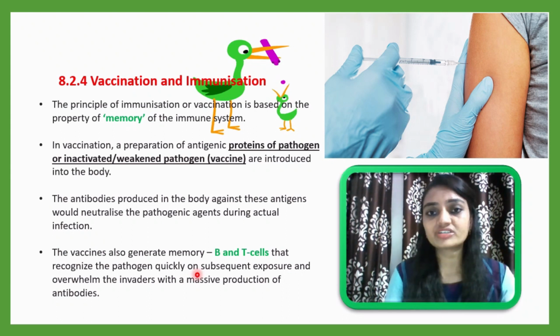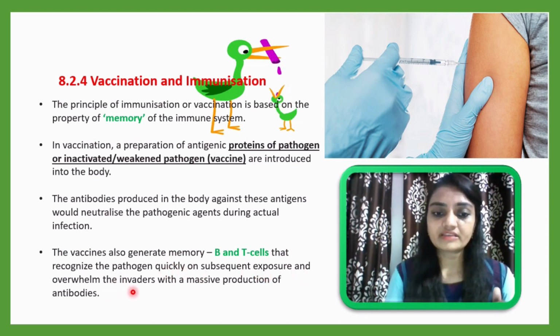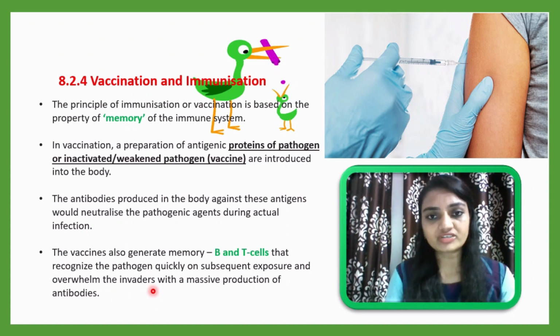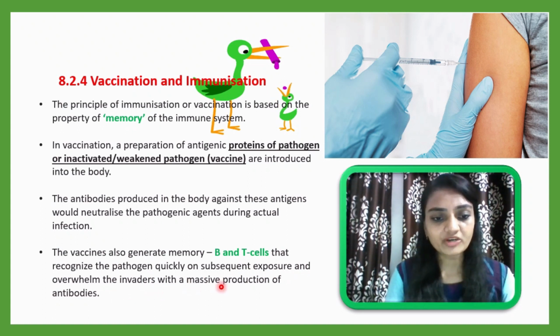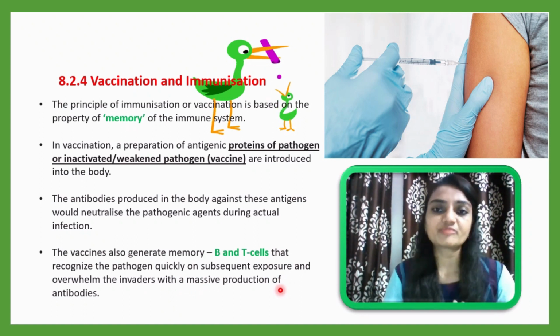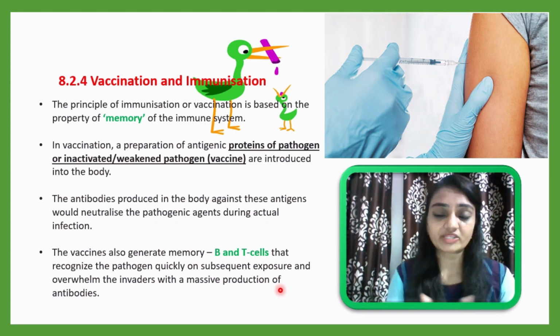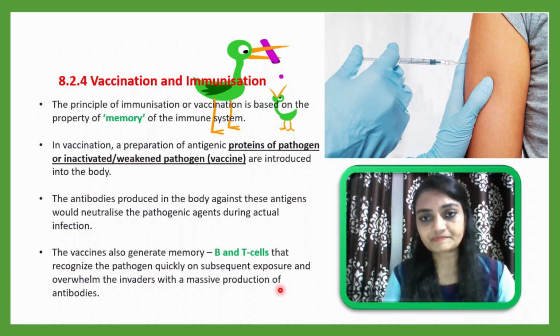When a real pathogen enters, it will be considered the second time, and that's why this response will be very quick. So vaccination works on this base. Quickly on subsequent exposure, they overwhelm the invaders, whatever pathogens have entered, with a massive production of antibodies. At a time they will produce massive antibodies, and as a result that pathogen will be killed easily. By this way, vaccination and immunization occur.